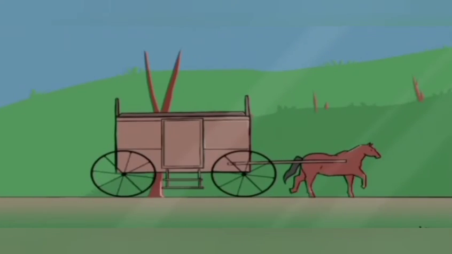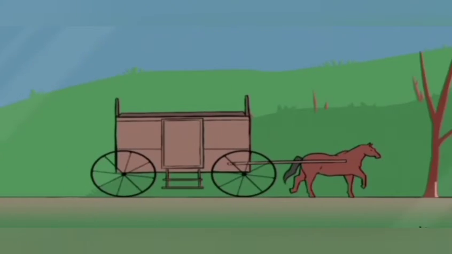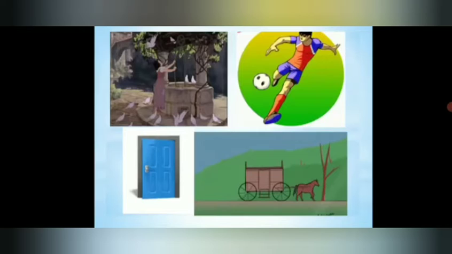In this example, if I say you to open the door, what are you going to do? You are going to pull it, right? If I say to close it, you are going to push the door, right? Here you can see a horse is pulling a cart. In all these 4 examples, you can see one common thing. Can you guess what it is?